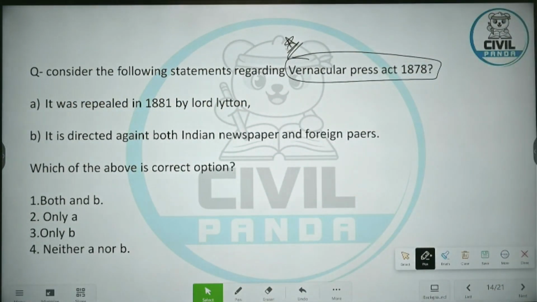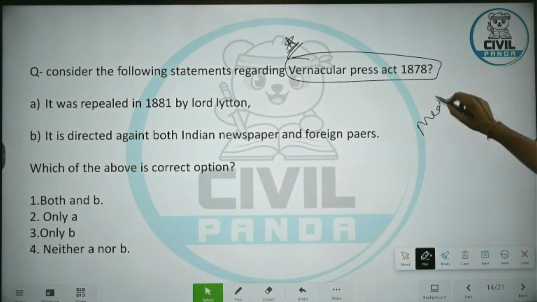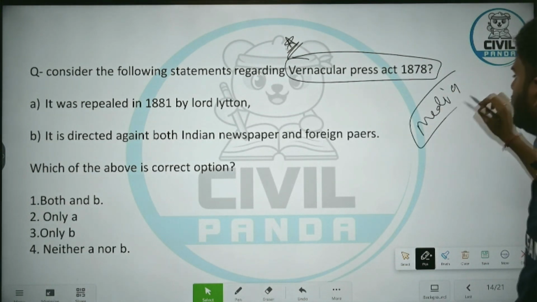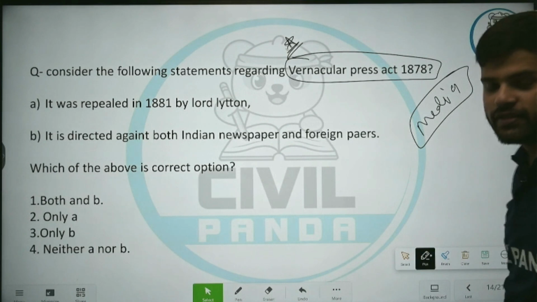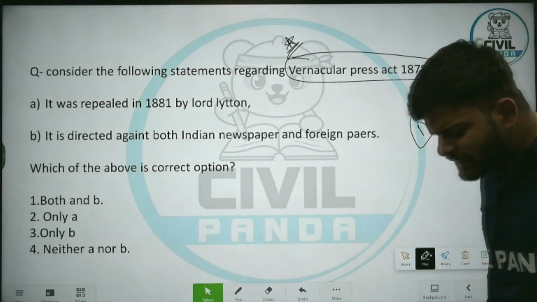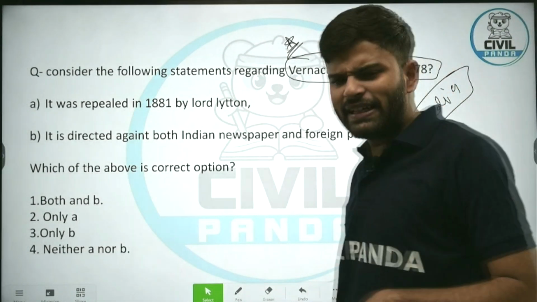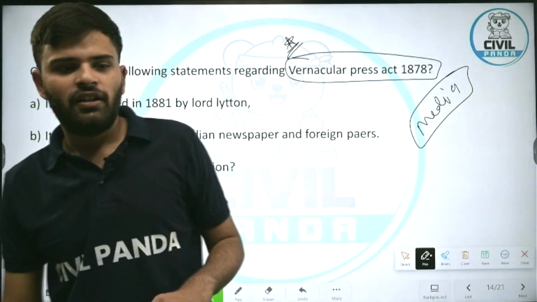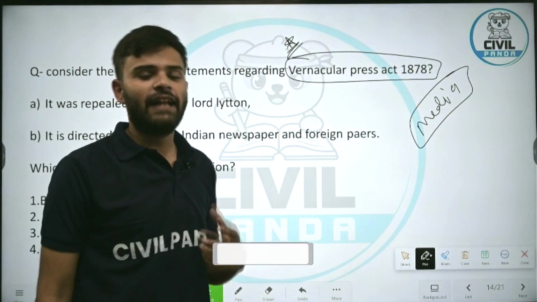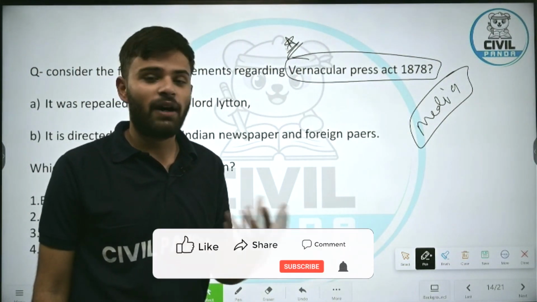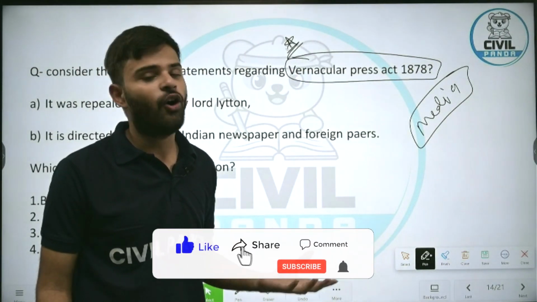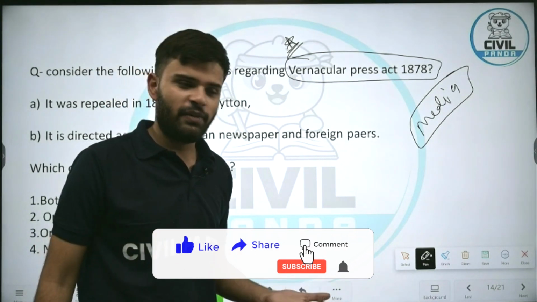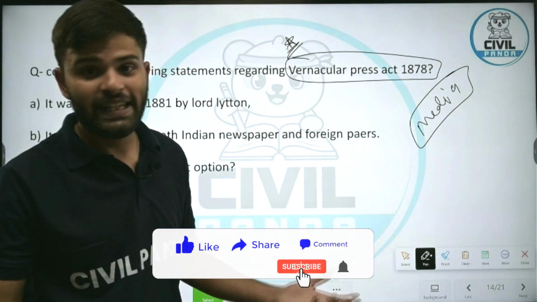Now, let me tell you. Media is considered as very powerful. Media, as you often know, is the fourth pillar of democracy. Recently, it has been seen that in the freedom of press index, the ranking of India's media is decreasing. But you must not confuse the decrease in the ranking with the power of media. The media in India is all powerful, whether it is transparent or not, as they say.